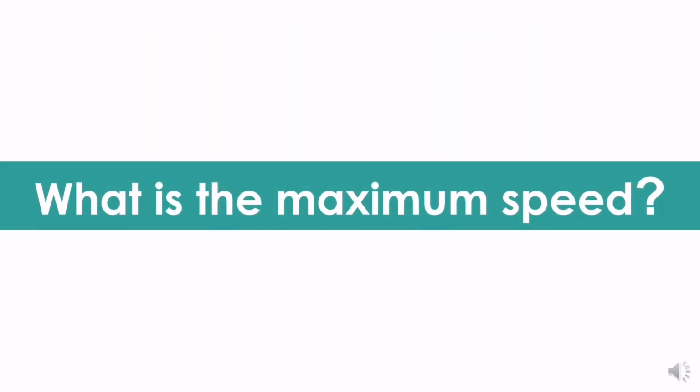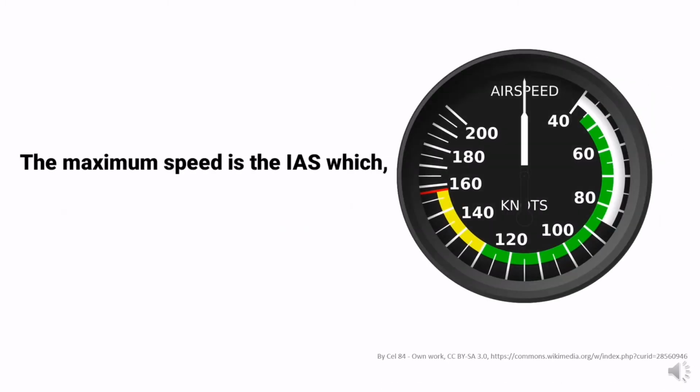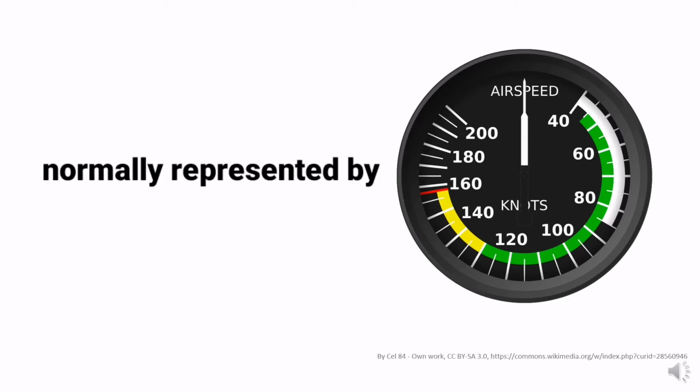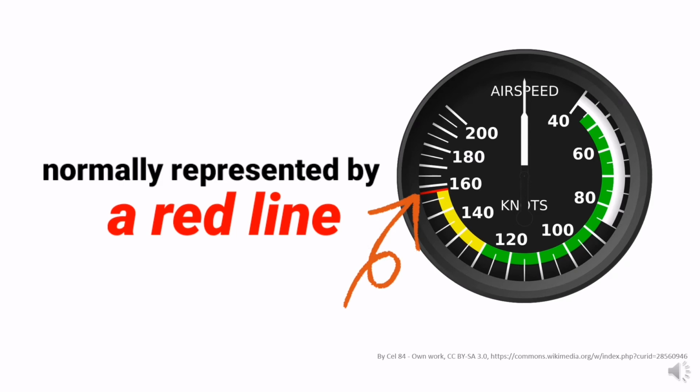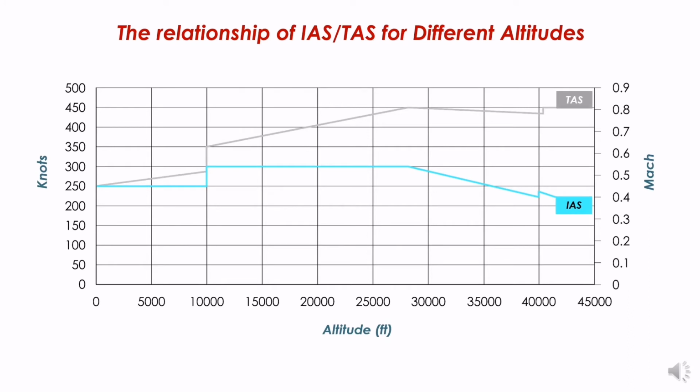What is the maximum speed? The maximum speed is the indicated airspeed which, if exceeded, may result in structural damage to the aircraft, normally represented by a red line on the airspeed indicator. The maximum indicated airspeed for this aircraft type is shown by the dotted red line. In this example, the maximum indicated airspeed is 340 knots.